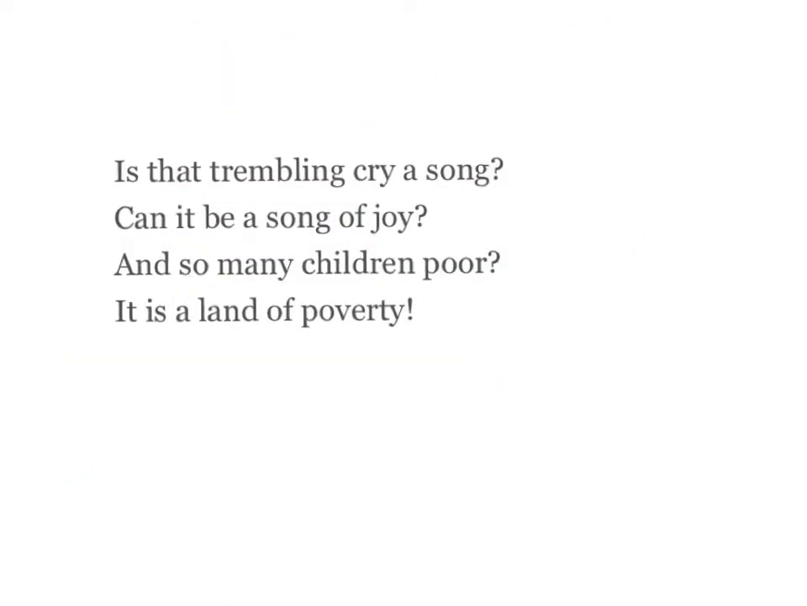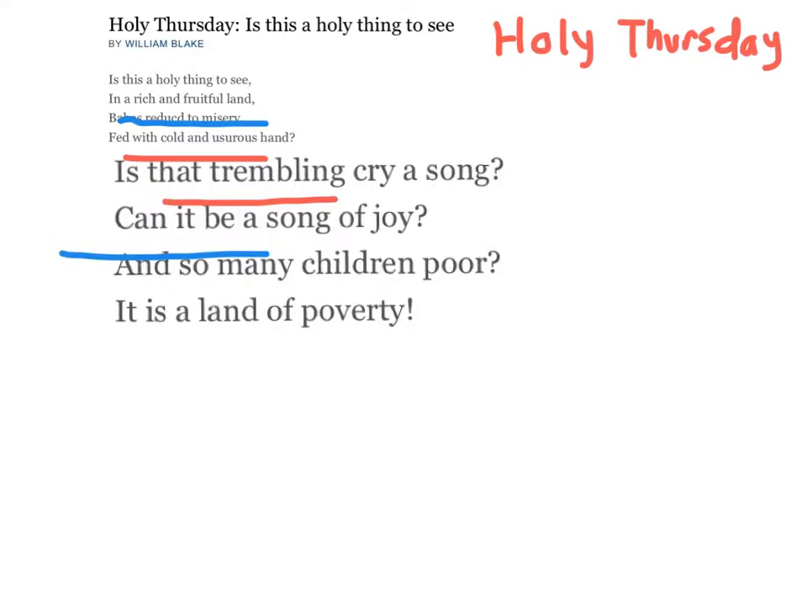Moving on to the next stanza, as you can see there's more rhetorical questions here, asking, is that trembling cry a song? As babes are singing, if it can be a song of joy, as they seem to be crying. He's asking, so many children poor. So there's lots of poor children. And then there's a statement at the end, which is saying it's a land of poverty, referring back to the previous lines with the poor children. So the narrator, in talking about these poor children, is referring back to the first stanza where they talked about the babes reduced to misery.